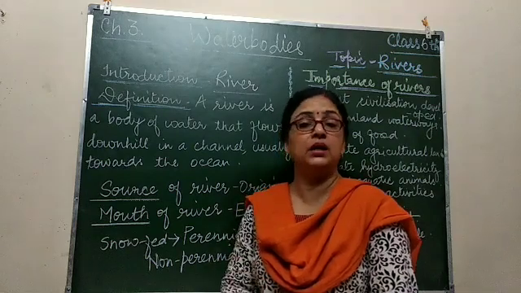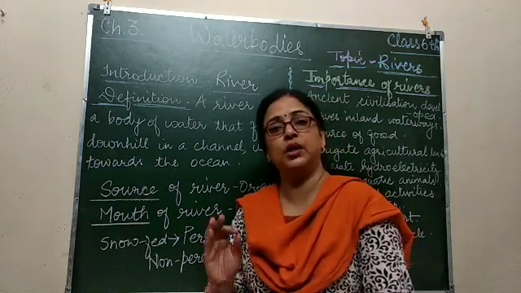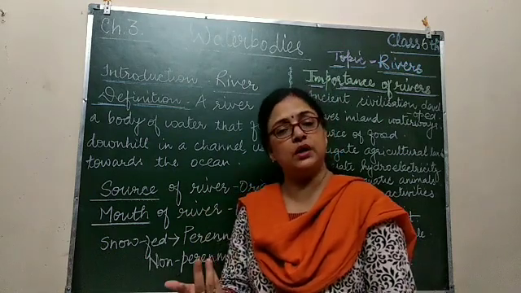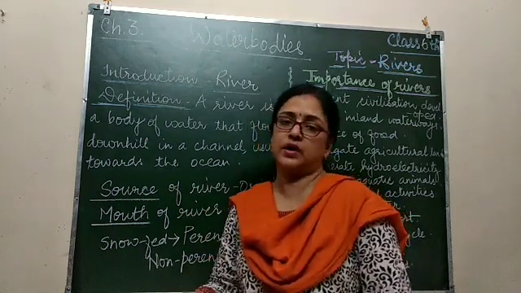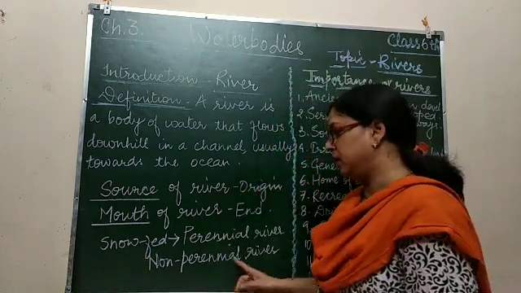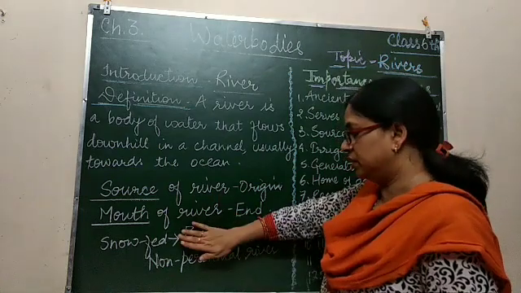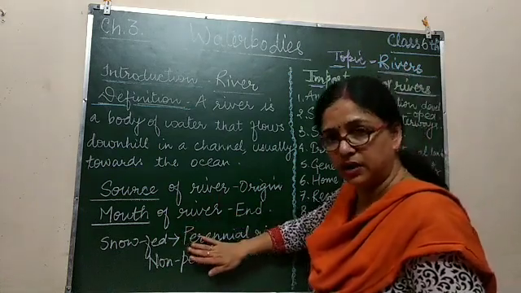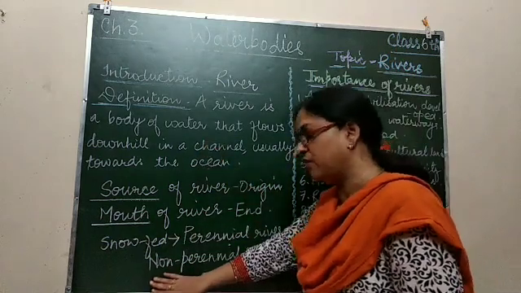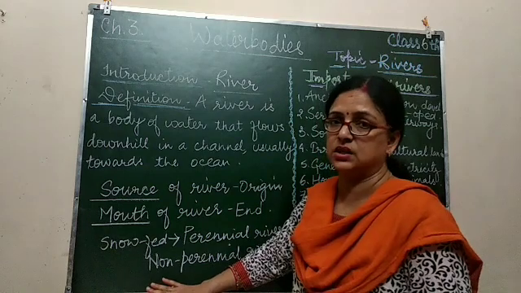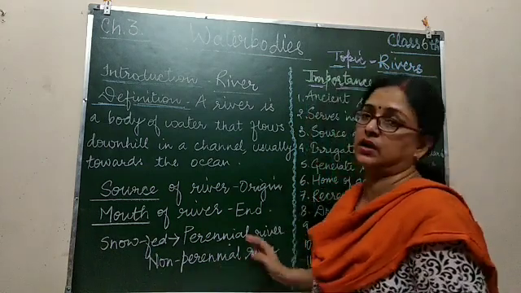They are fed by rainwater during the rainy season. Once the season is over, the water dries up after some time. Rivers that have water throughout the year are called perennial rivers, and those that are fed only during the rainy season are called non-perennial rivers.